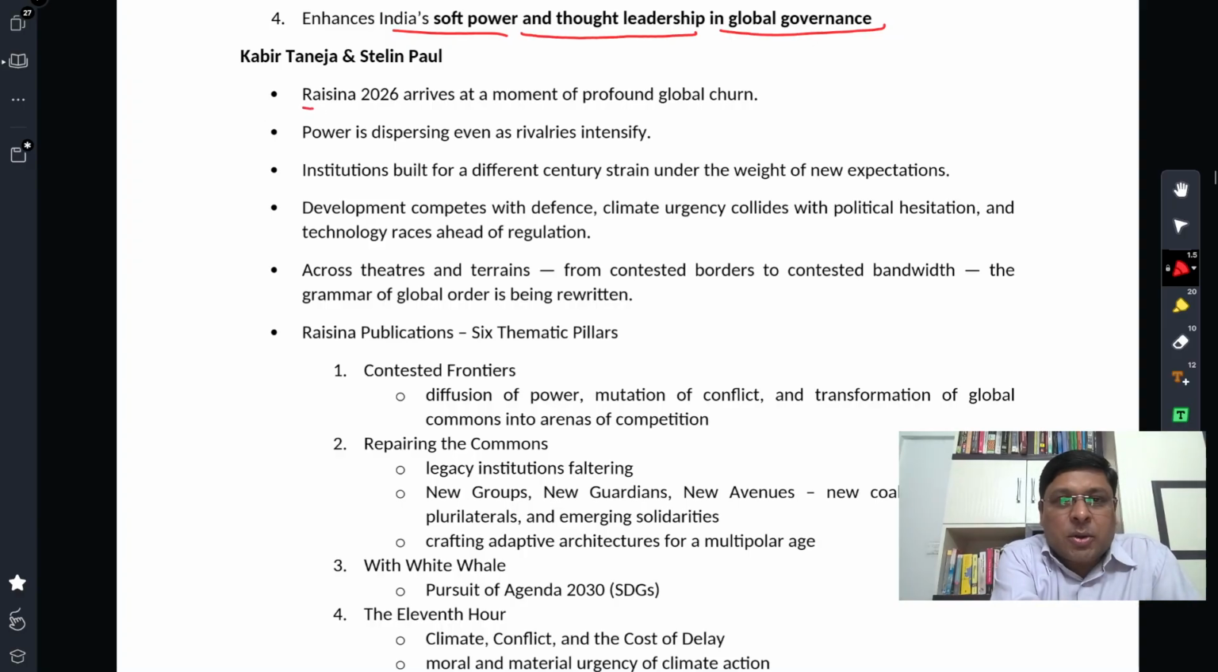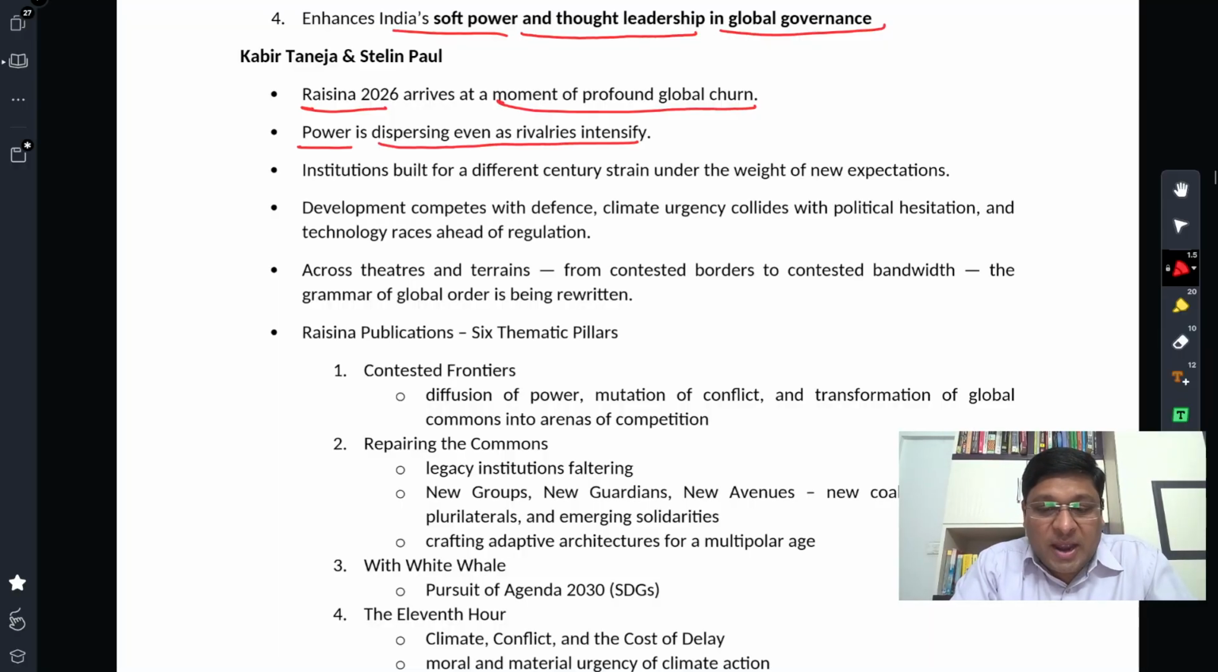They say that Rizona 2026 arrives at a moment of profound global churn. There is no doubt about that. Lots of things have been changing. Profound global churn can be seen, right? Power is dispersing even as rivalries intensify. On one hand, we are seeing multipolarity, fragmentation of power that we discussed, and on the other hand, the rivalries are intensifying, which is the result of dispersion of power. That is what they point out. This is the global churn in which this dialogue has happened.